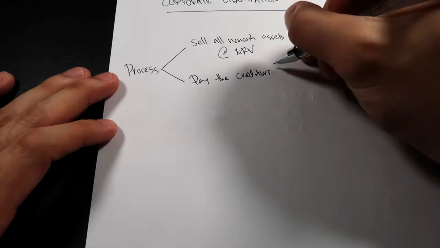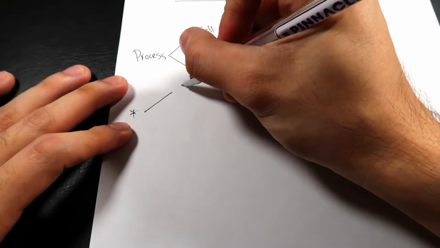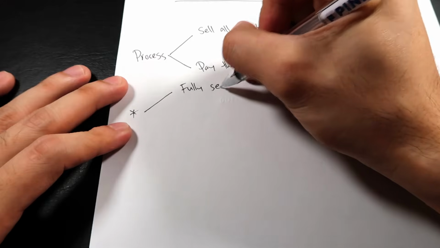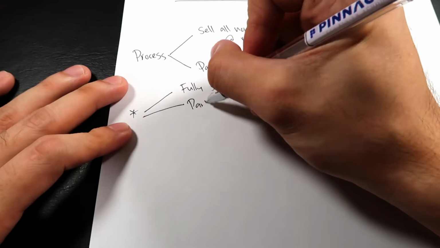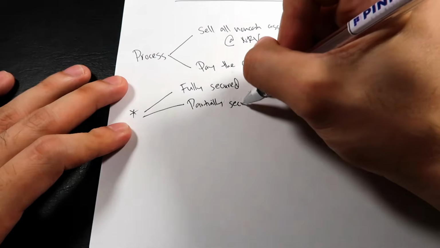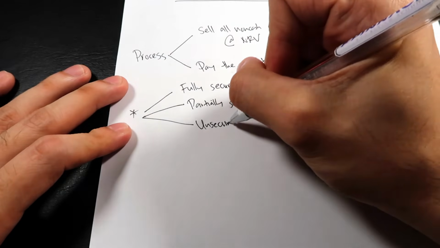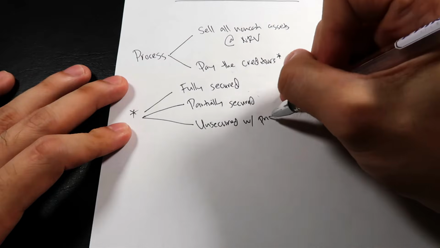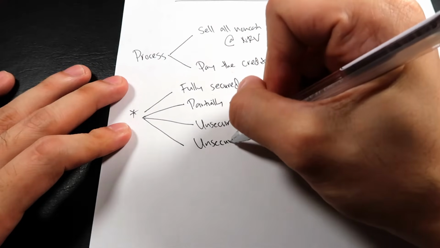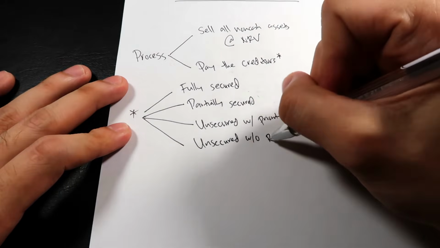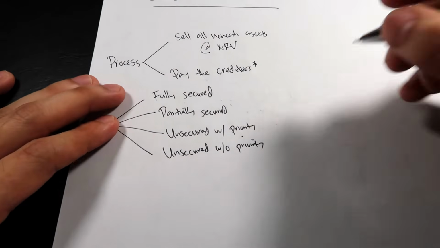And in corporate liquidation, we have different types of creditors. First one is fully secured creditors. Second is partially secured creditors. Third one is unsecured creditors with priority. And fourth one is unsecured creditors without priority. Okay, let's differentiate the four.